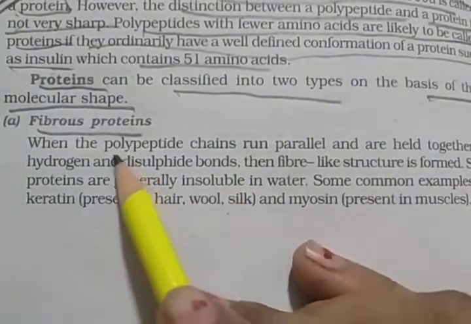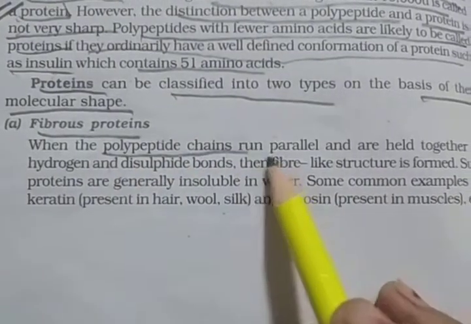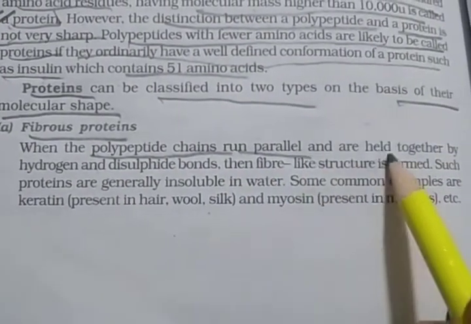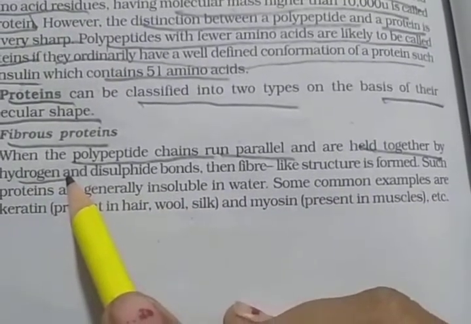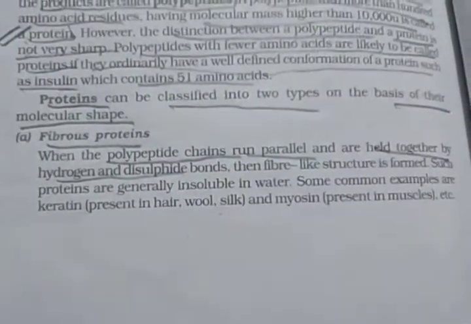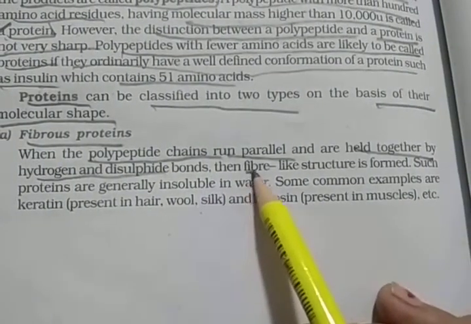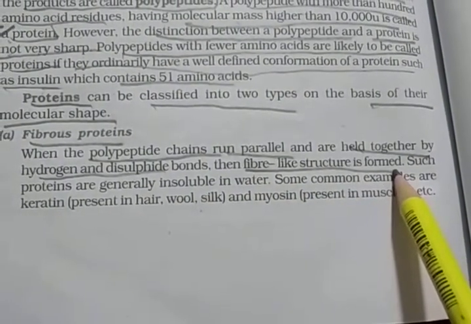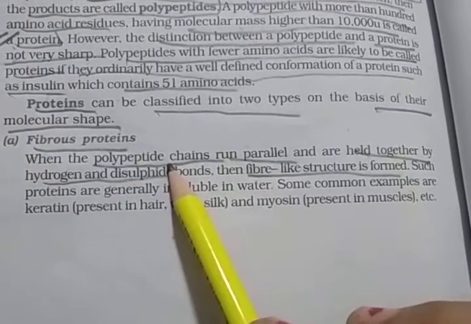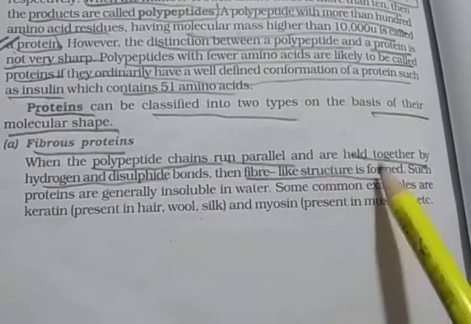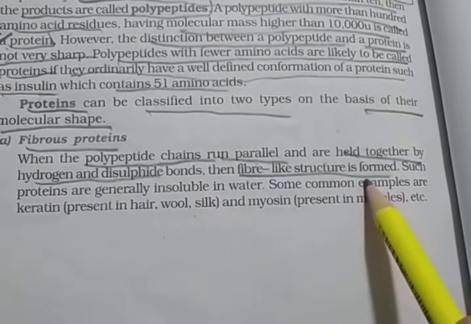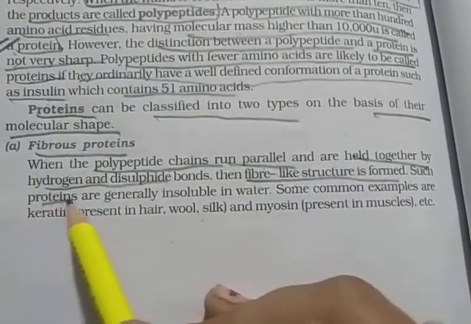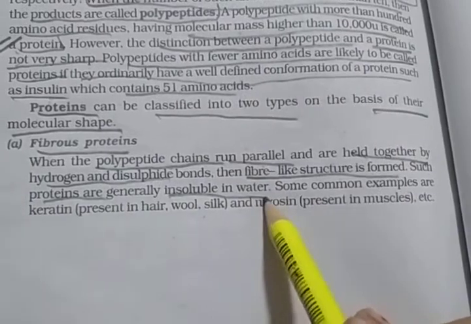Fibrous proteins: when the polypeptide chains run parallel and are held together by hydrogen and disulfide bonds, fiber-like structures are formed. Such proteins are insoluble in water.